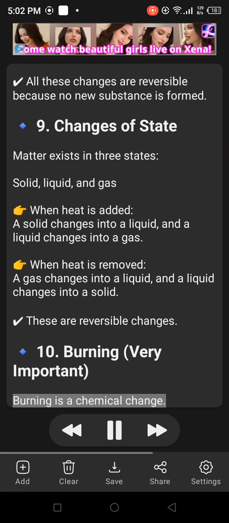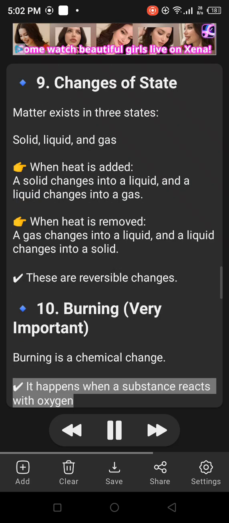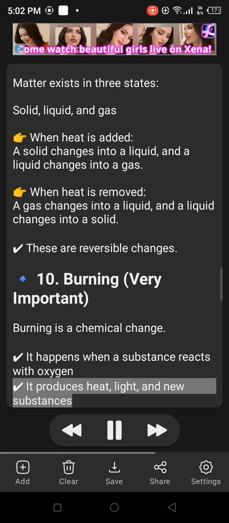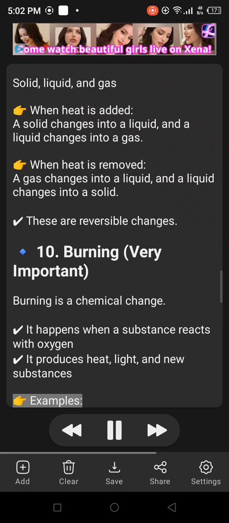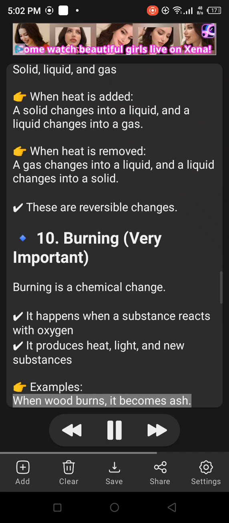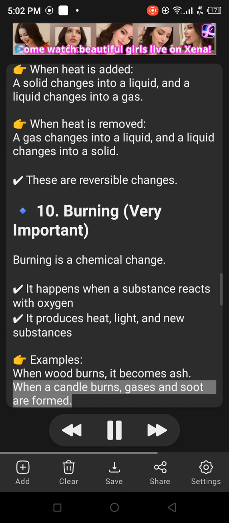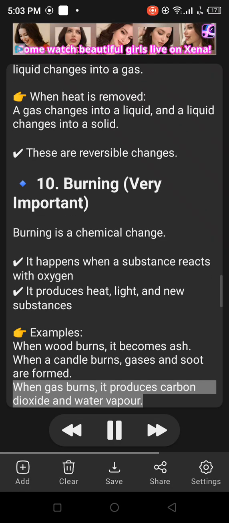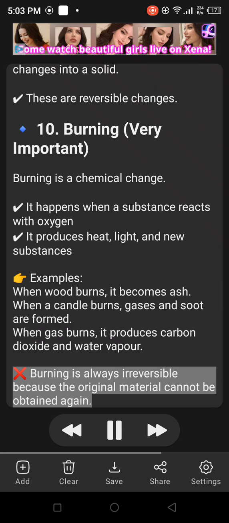10. Burning, very important. Burning is a chemical change. It happens when a substance reacts with oxygen. It produces heat, light, and new substances. Examples. When wood burns, it becomes ash. When a candle burns, gases and soot are formed. When gas burns, it produces carbon dioxide and water vapor. Burning is always irreversible because the original material cannot be obtained again.